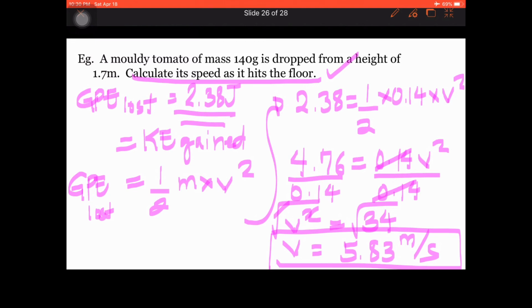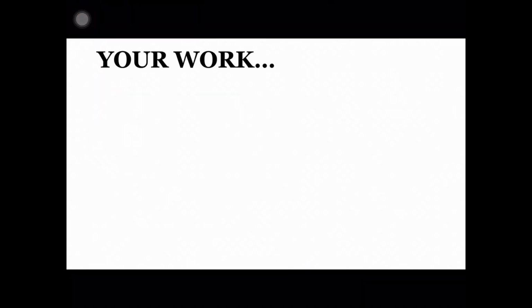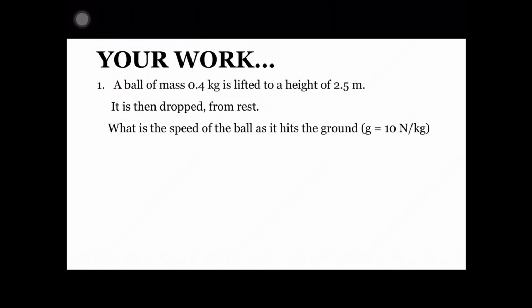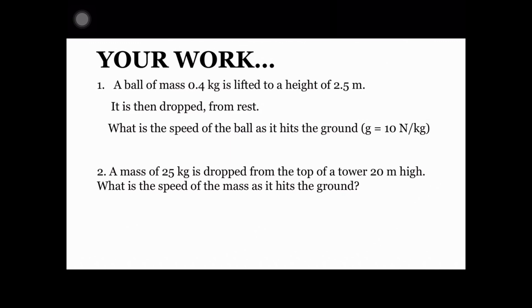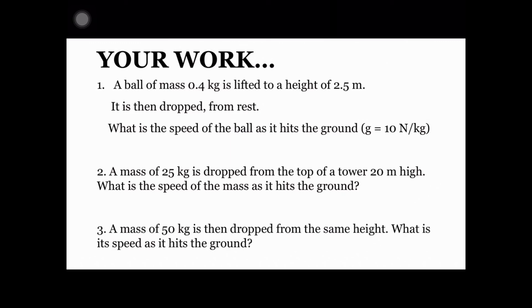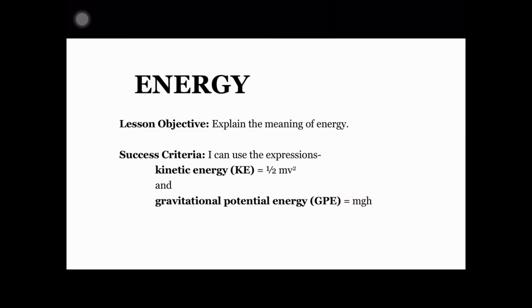Now you already know that the next problems will be your work. So there are 3 problems for you. You're going to calculate them according to the example that I've given you. So what have we learned today? We learned to use the expressions kinetic energy is equal to half mv squared and gravitational potential energy is equal to mgh.